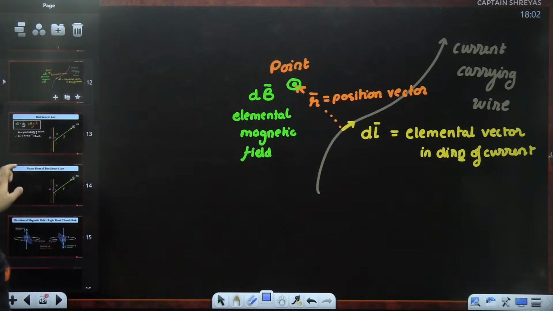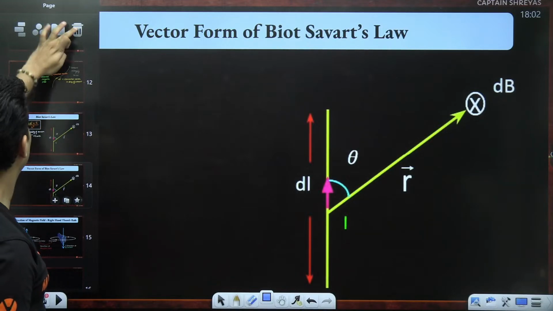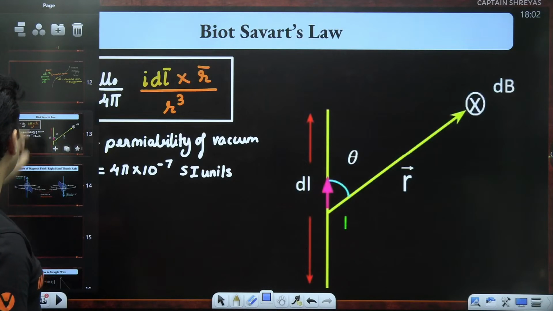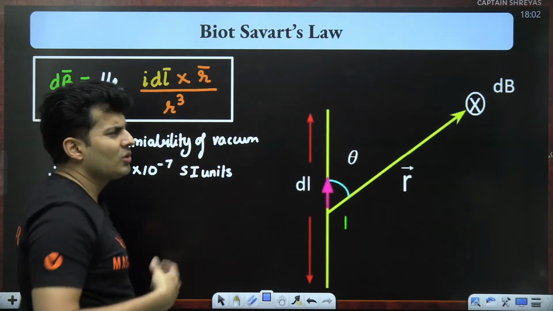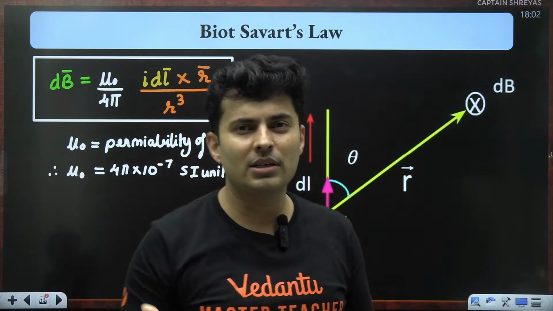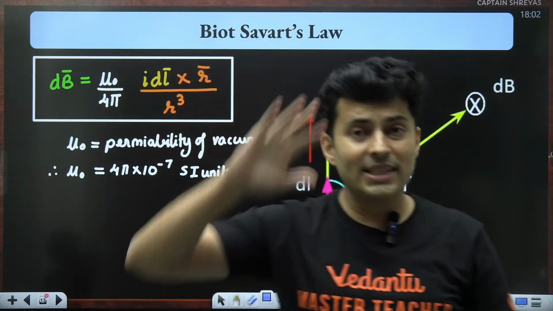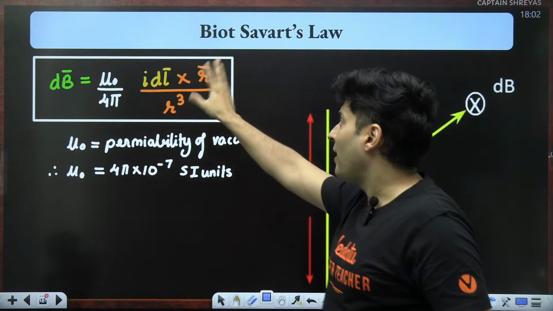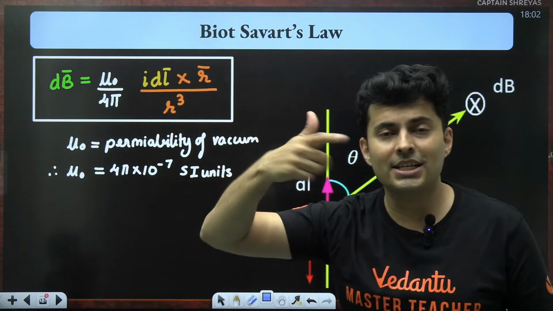Great. Now that we have seen what the direction is, doing this cross product is often a time-consuming or confusing process in the exam also. But using the same right hand, you can avoid this cross product and find the direction very easily.